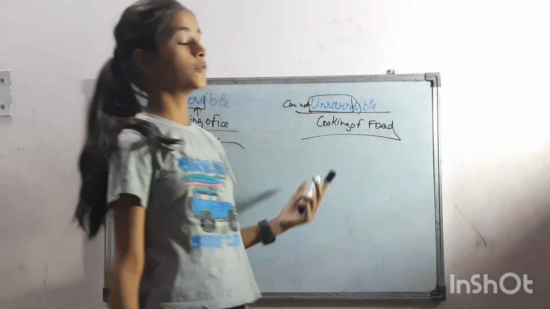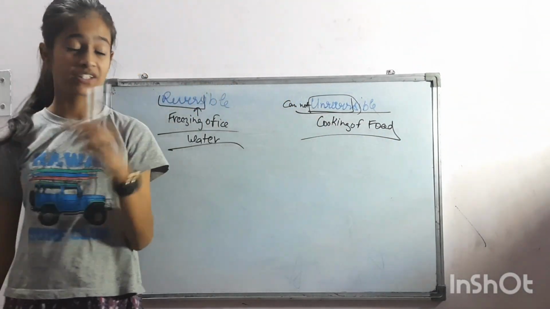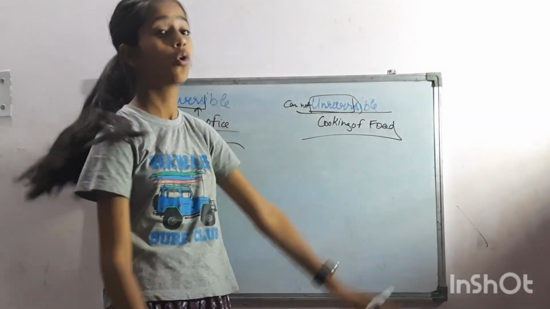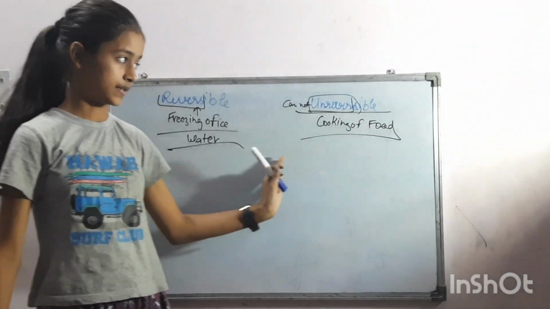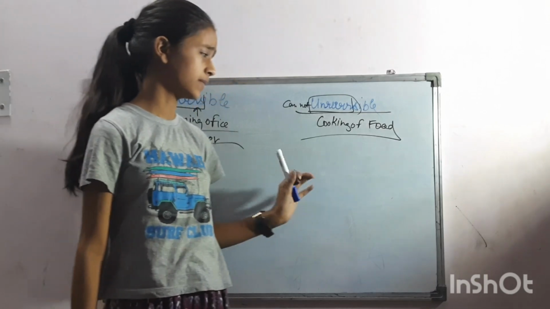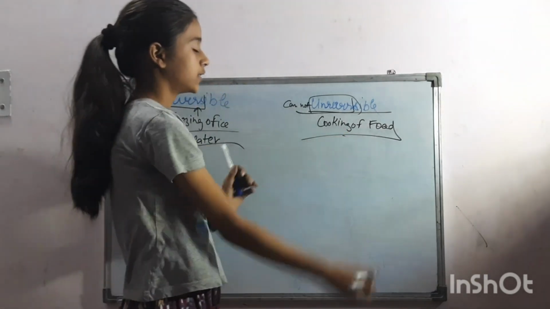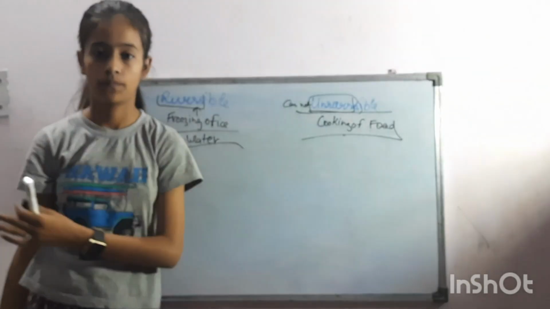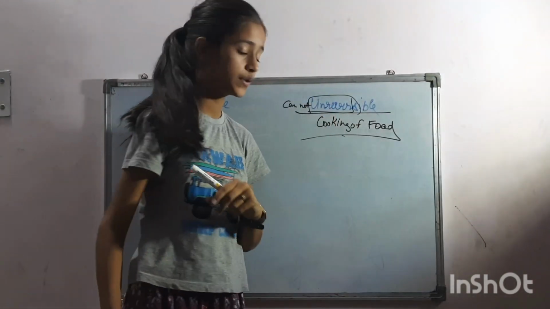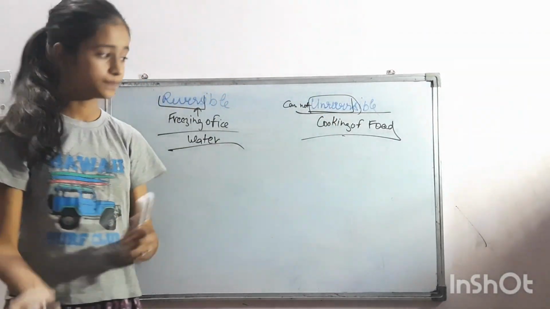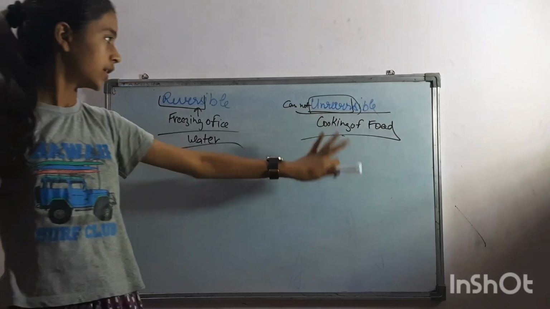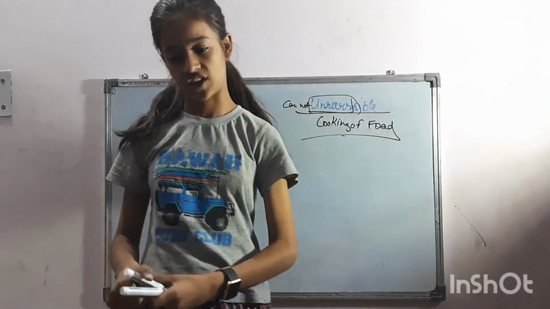When we cook food, we cannot change it back into raw food. So it is an example of irreversible change. Making of dough is also an irreversible change.